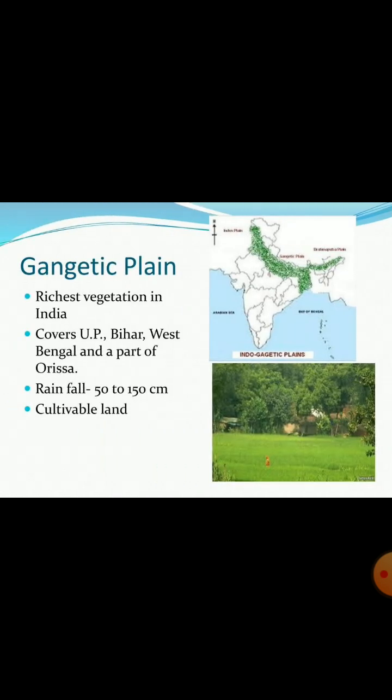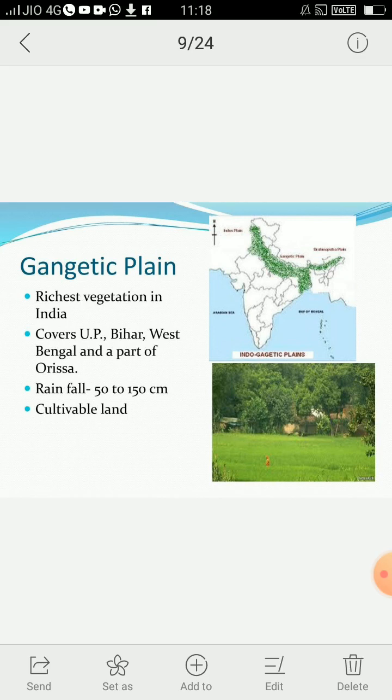Now the next one, that is Gangetic Plain, which has the richest vegetation in India, and it covers UP, Bihar, West Bengal, and a part of Orissa. The annual rainfall is 50 to 150 centimeter, and mainly cultivated lands are found in this plain. There are three regions specified in Gangetic Plains: Western or Upper Gangetic Plain, Lower Gangetic Plain, and Sundarbans.